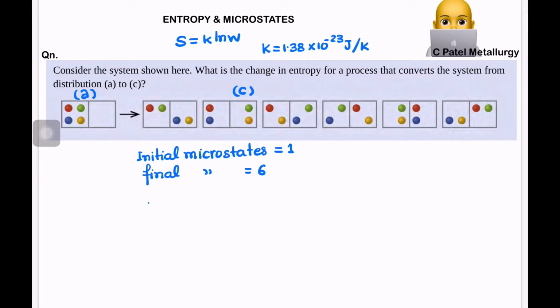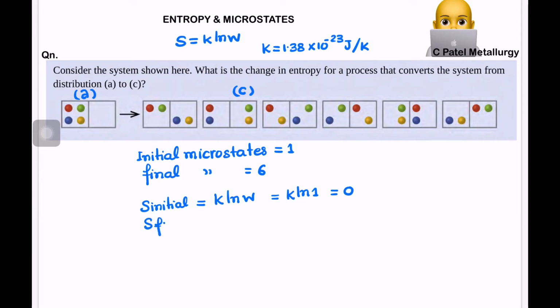So we can say initial entropy will be equal to K ln W, where W is 1 in that case. So it will be K ln 1, and the value of ln 1 is 0, so it will be overall 0.